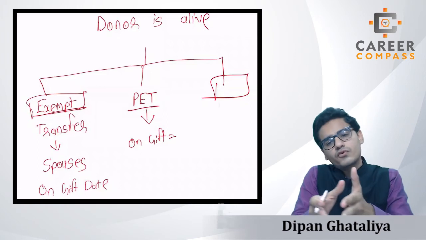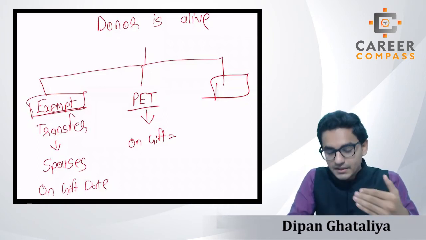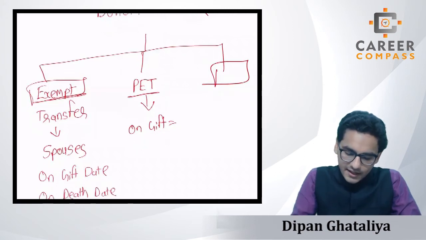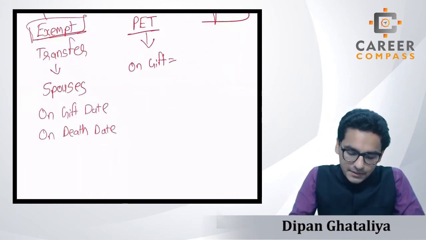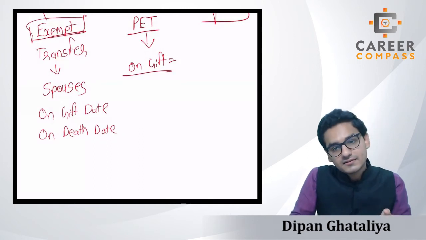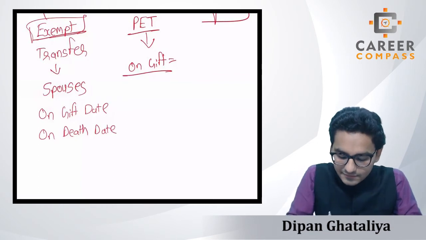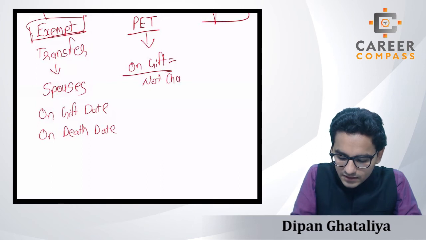If not fulfilled, then it will be chargeable. So we are coming up with the rules of the PET, and for a PET, on the gift date, when the person gifts that asset, it will not be chargeable.